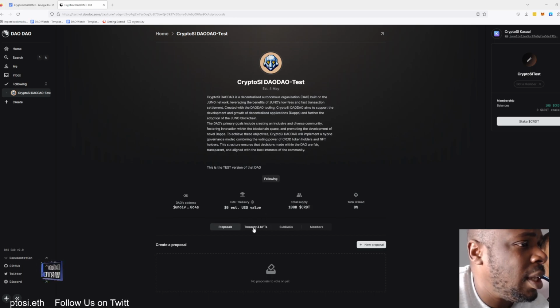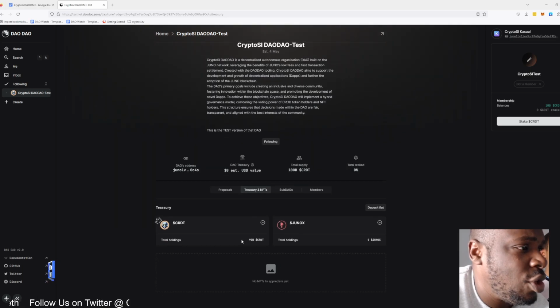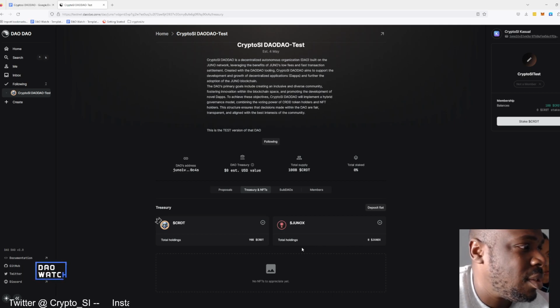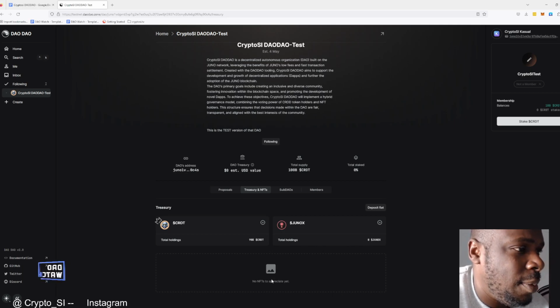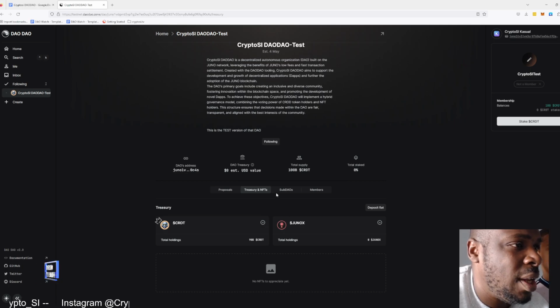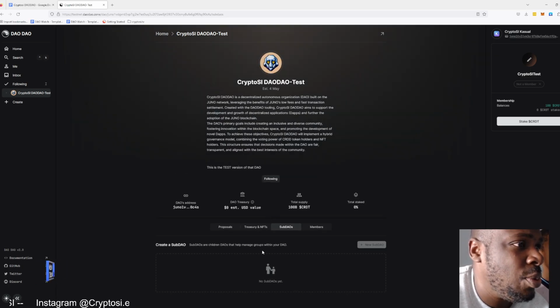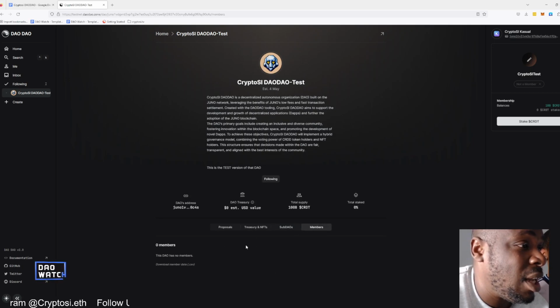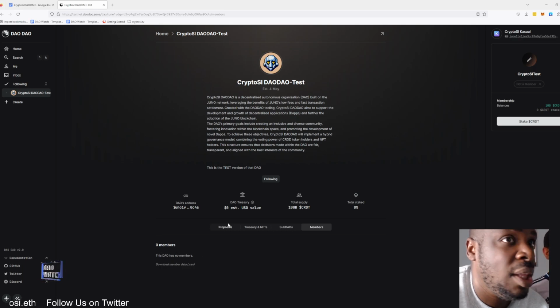Okay, anyway, let's look at the treasury. The treasury shows that there are 90 billion CryptoSI DAO testnet tokens, and there's no Juno Testnet tokens. The DAO also holds no NFTs, and there are currently no sub-DAOs. I'll also do a video on creating a sub-DAO, actually. The members at the moment, there are none. Good. This means that the Americans have got nowhere to point their guns.